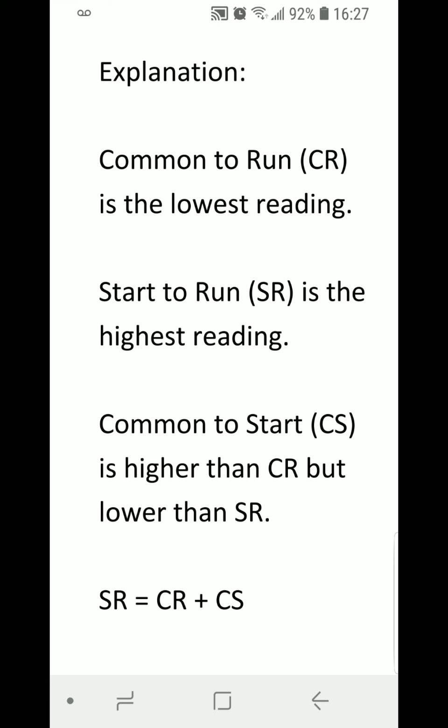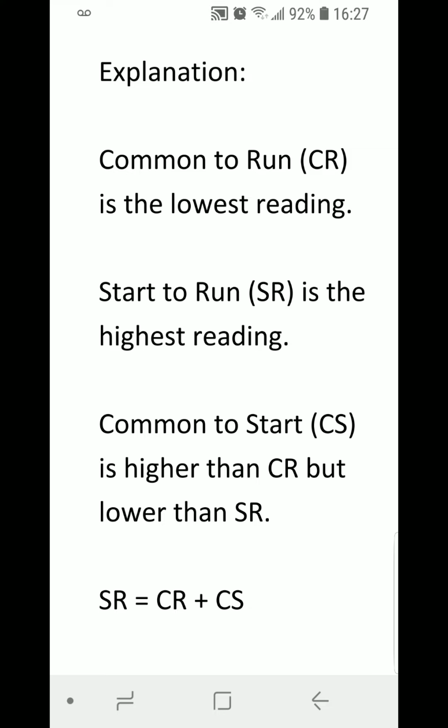So to solve the problem above, SR is equal to CR plus CS. So the start to run reading is the sum of the common to run and the common to start.